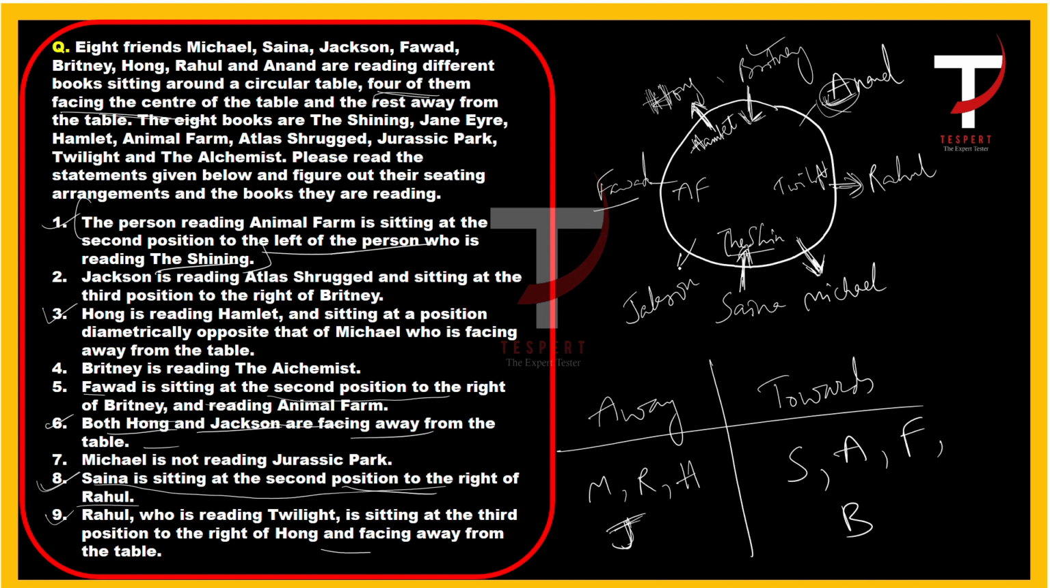Jackson is, as we know, away from the center. Anand is towards the center. What about Fawad? Fawad is towards the center. And if we consider statement number 7, Michael is not reading Jurassic Park. Where is Michael? Michael is not reading Jurassic Park. So the only book he must read is Jane Eyre. Let us name it as J.E. And Anand is left with Jurassic Park. Because we already know that according to statement number 4, Brittany is reading The Alchemist. So Brittany is reading The Alchemist. So Anand is left with Jurassic Park, right?